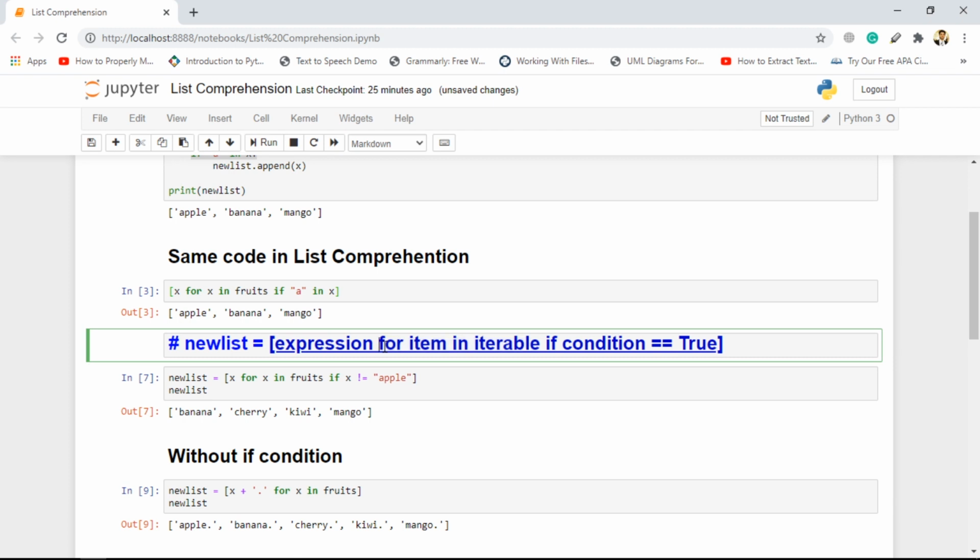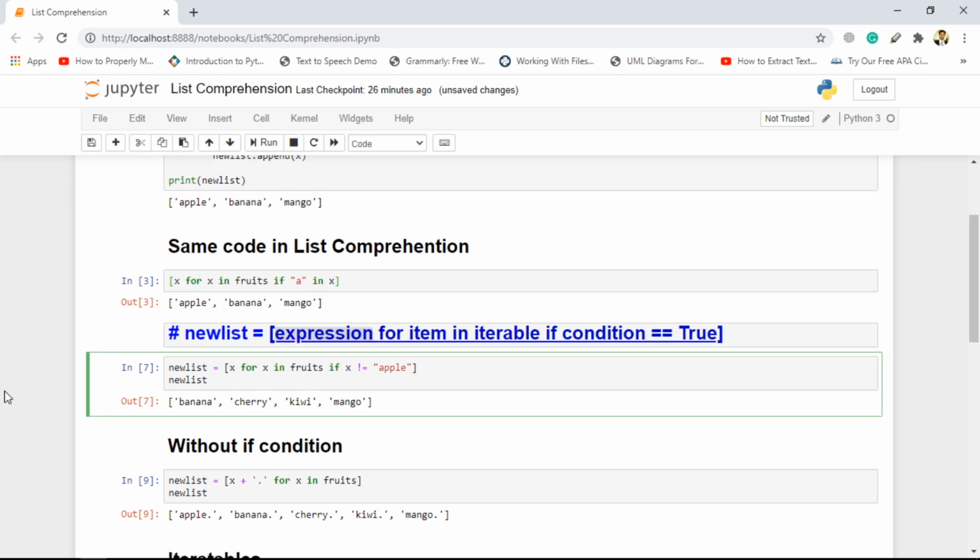It will iterate on each item of the list, on each element of the list. Then it is checking if the particular condition is true. Over here we can check anything, and if this particular condition is true, this item will be considered for the final list.